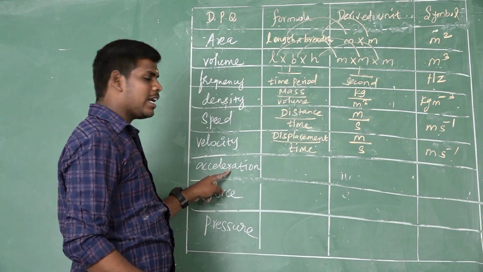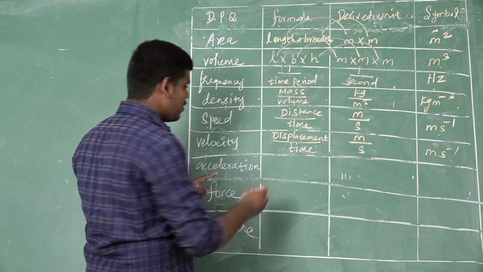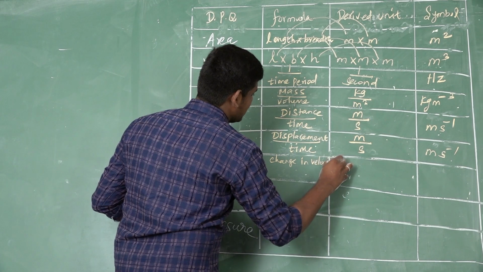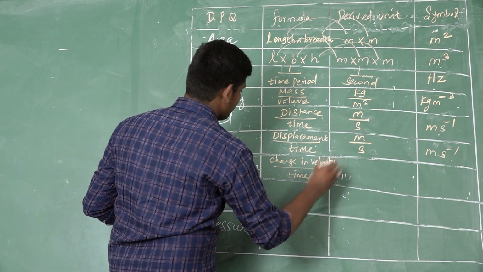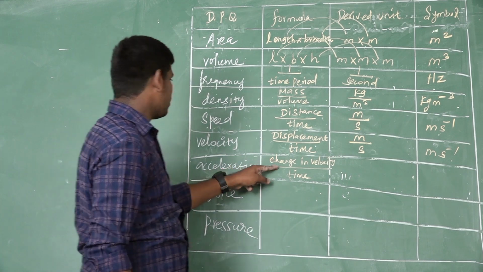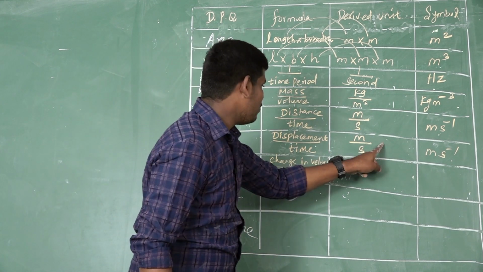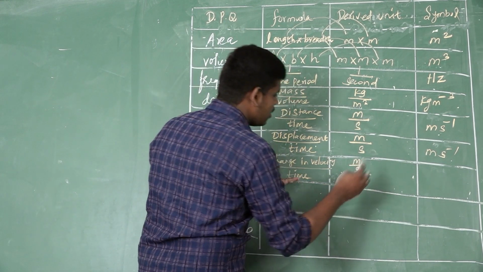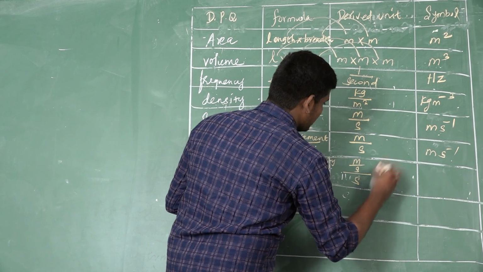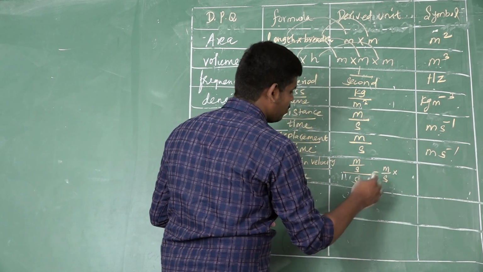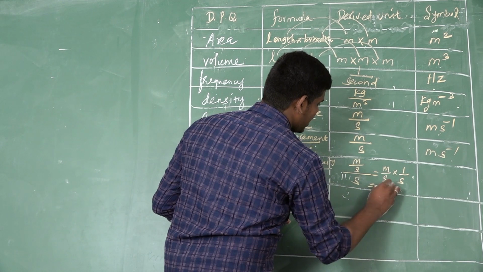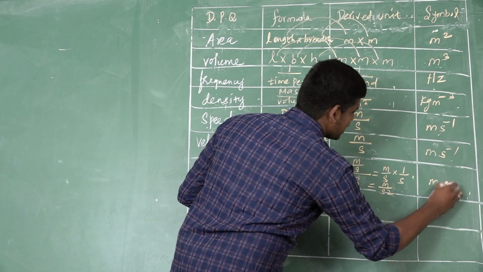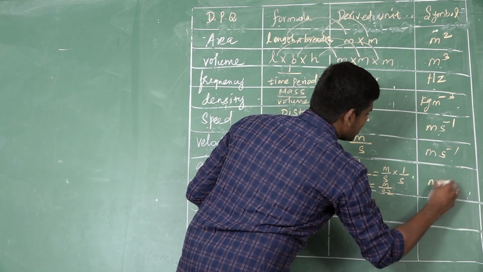What is the formula to calculate the acceleration? Change in velocity divided by time. So already we derived velocity, meter per second. We know the time, so second. So how to calculate this? Meter per second into, here don't have numerator, so 1 by second. So meter divided by second into second square. So meter second power minus 2.